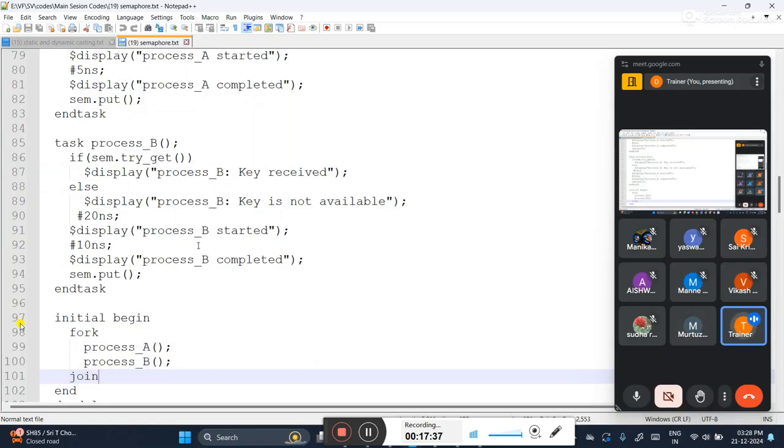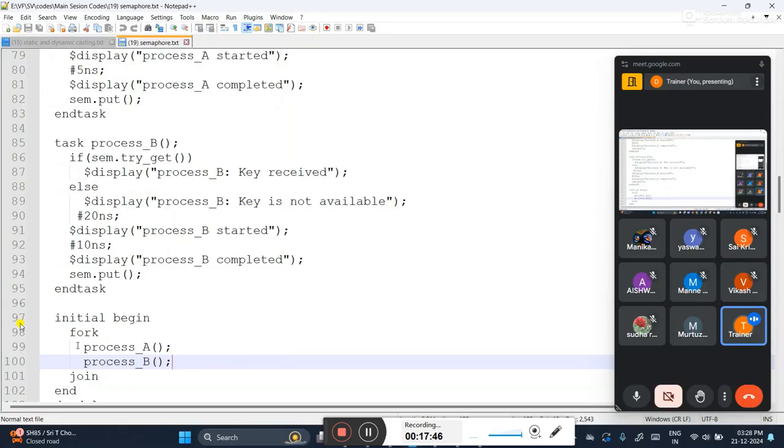Again, according to what I require, according to that I'm controlling. See, some other colleague has written fork join because he wants the code to get executed parallelly. But if I execute parallelly, my requirement is not getting fulfilled. So according to my requirement, I am controlling the task using the semaphore.